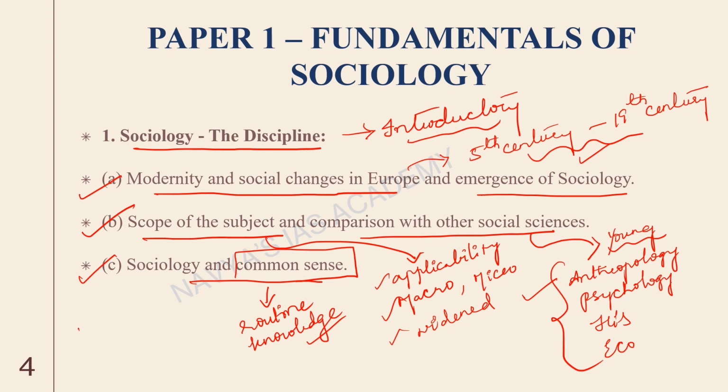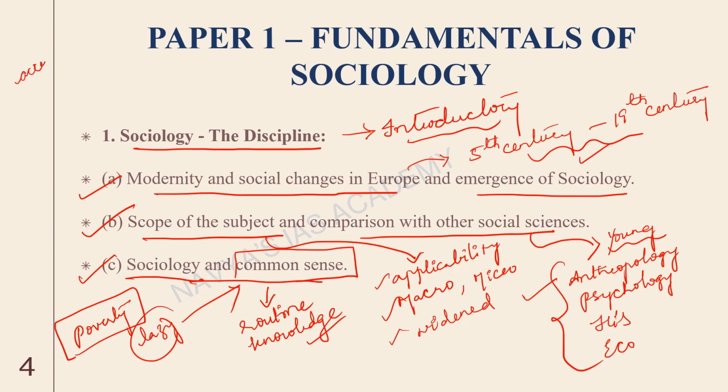Let me give you an example. Even NCERT provides the same example about poverty. So most commonsensical beliefs say that people are poor because they are lazy. This is a very commonsensical notion. Whereas when you look at it from a sociological perspective, you will try to analyze the reasons why people are poor. For example, somebody is poor because they do not have access to education, no awareness.